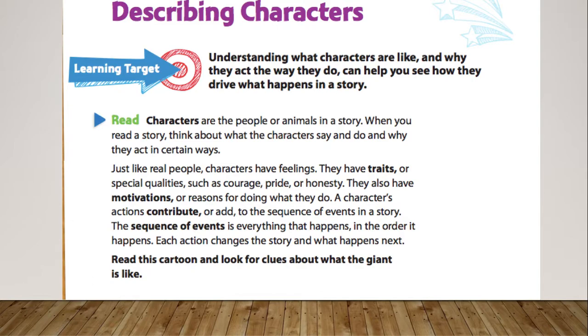A character's actions contribute to, or add to, the sequence of events in a story. The sequence of events is everything that happens in the order it happens. Each action changes the story and what happens next. So when we're thinking about sequence of events, we started doing this all the way back in kindergarten. We're thinking about the plot: the beginning, the middle, and the end. What happens at the climax of our story? Well, normally for events to happen, a character is doing something, saying something, or having actions.